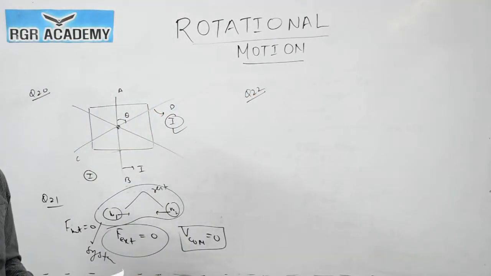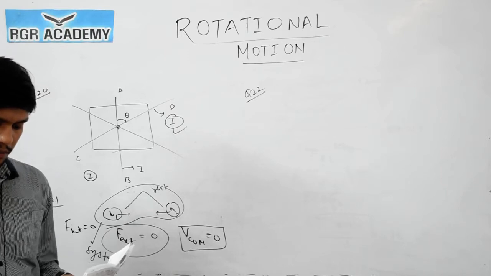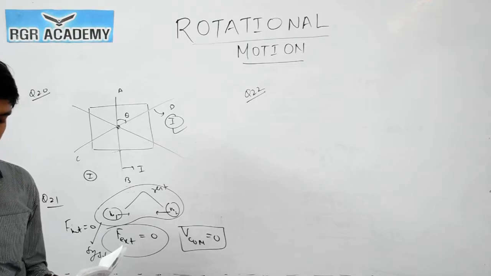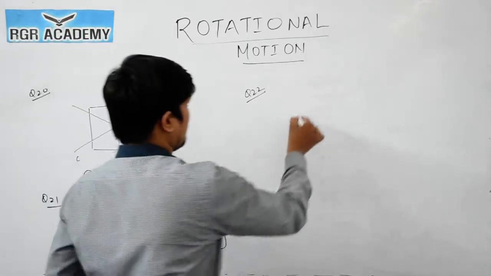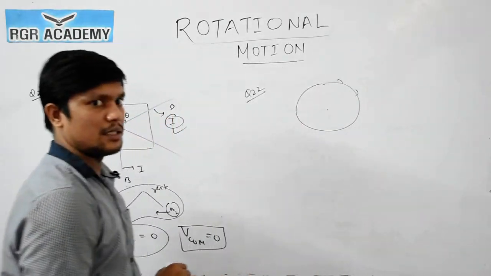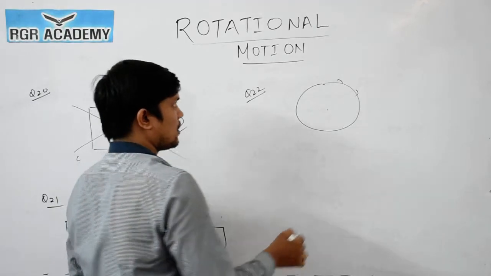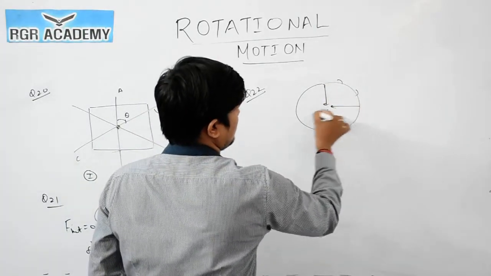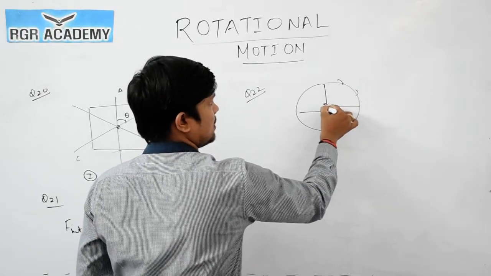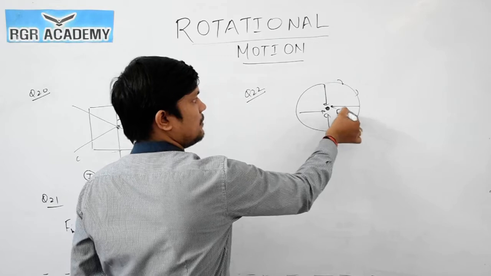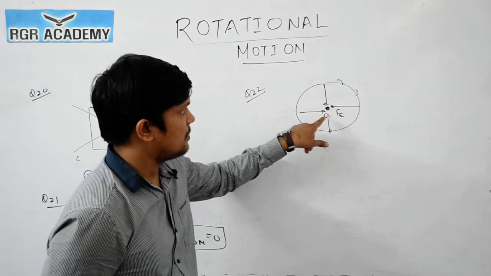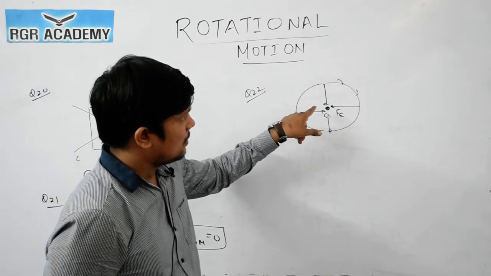A particle undergoes uniform circular motion. About which point on the plane of the circle will the angular momentum of the particle remain conserved? So the particle is moving in a circular path, and they are asking about which point the angular momentum will remain conserved. Angular momentum will remain conserved about the point through which the centripetal force passes, because if the centripetal force is passing through this center, the torque of this centripetal force will become 0, and we can say that angular momentum will remain conserved about the point about which the net